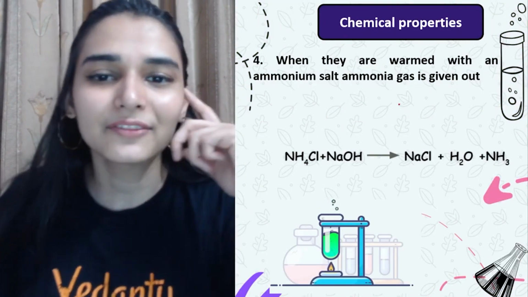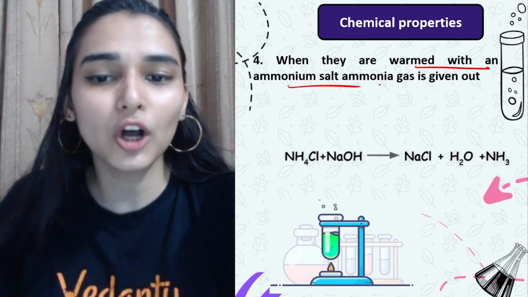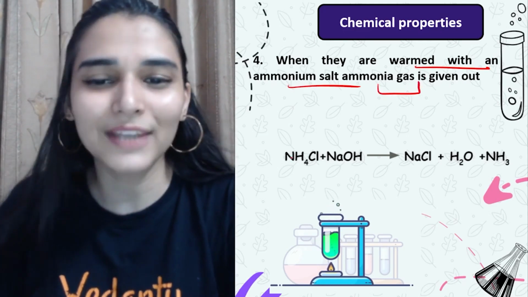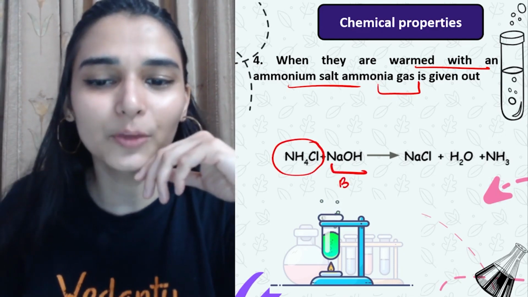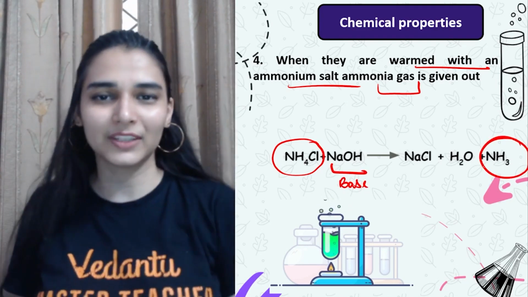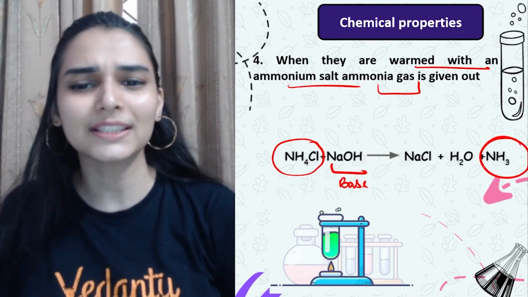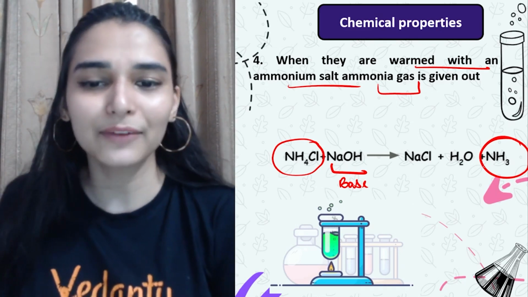Okay, then we have another reaction when they are warmed with an ammonium salt, then ammonia gas is given out. That's very simple. So ammonium salt, I have taken ammonium chloride with a base. So कौन सा gas liberate होने वाला है? Simply ammonia. So pungent smelling gas होती है, you can simply detect it. Apart from that, you would be getting salt and water.